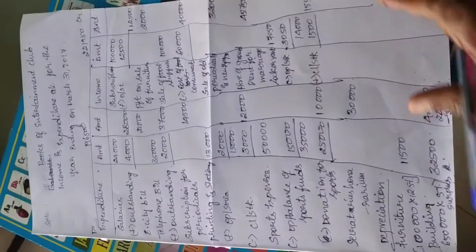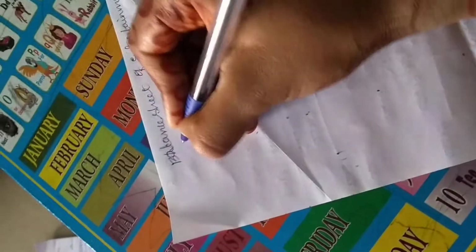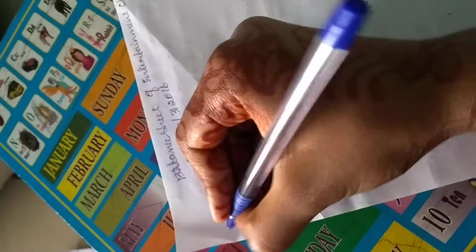Okay. Now let's move on to the new topic which we have started today. It is a balance sheet. In the same problem, we have to prepare a balance sheet. So balance sheet of Entertainment Club as on 31st March 2016. We'll prepare 2016's balance sheet first. Hope you all know the format.